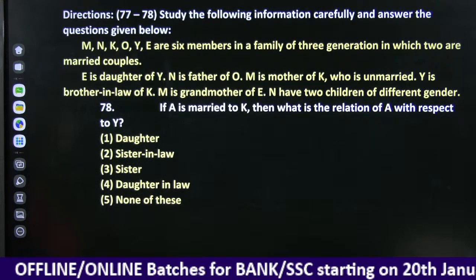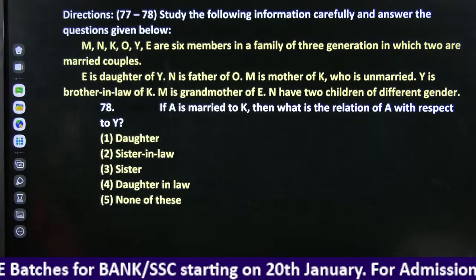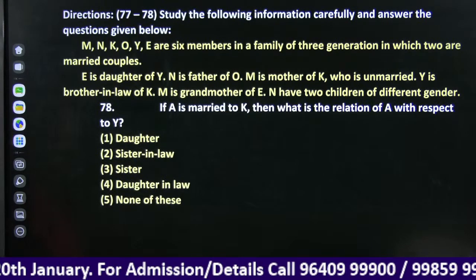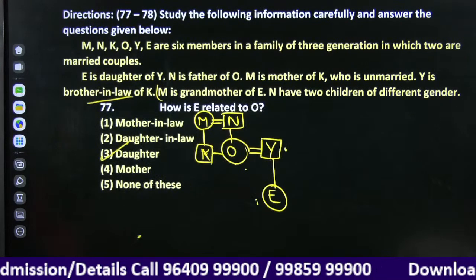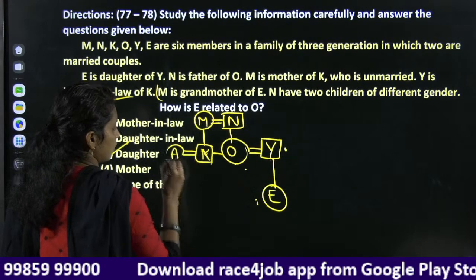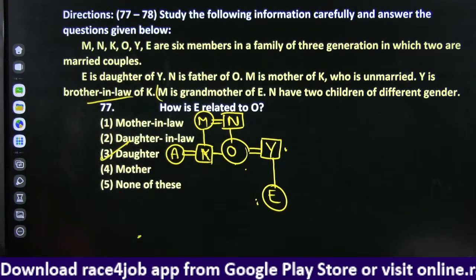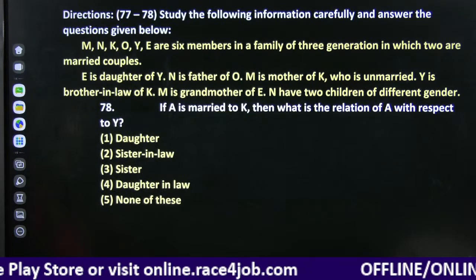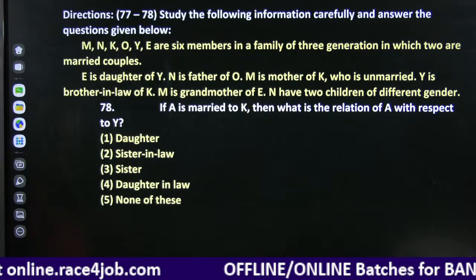If A is married to K, then what is the relation of A with respect to Y? If A is married to K, right? If A is married to K, what is the relation of A with respect to Y?